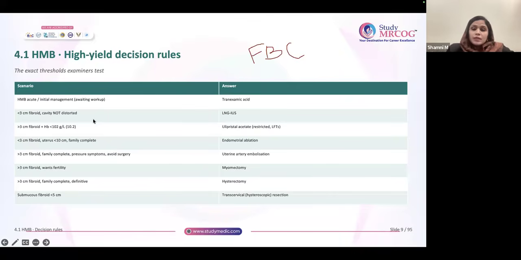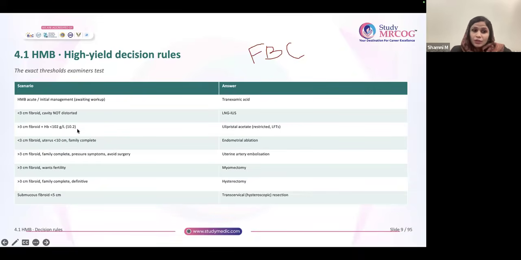First line is always LNG-IUS, unless it is contraindicated. But for an acute episode, you are not going to put LNG-IUS. It is tranexamic acid. Don't get confused. So acute episode, tranexamic acid.